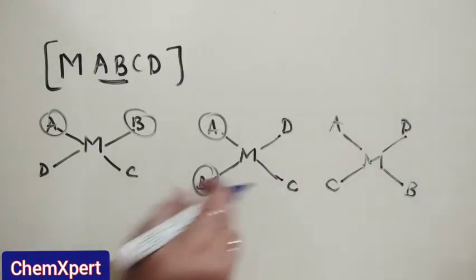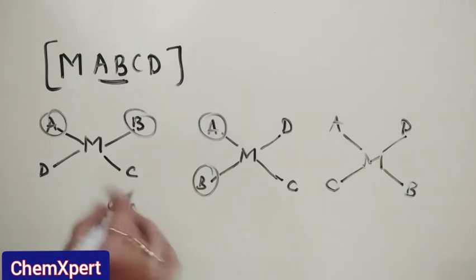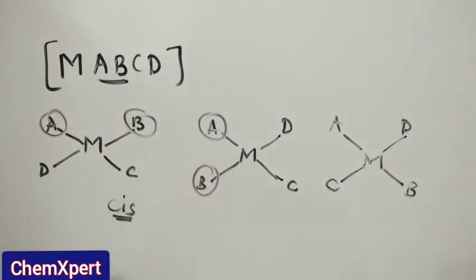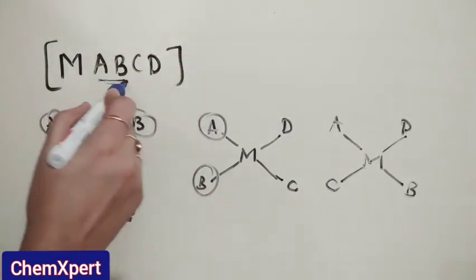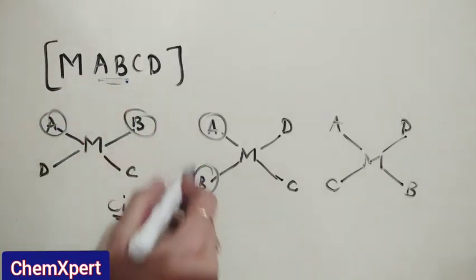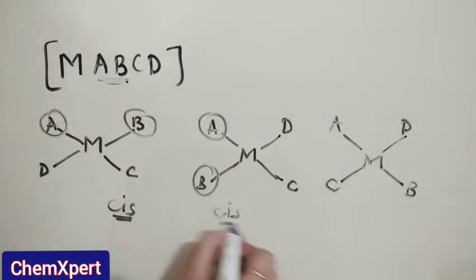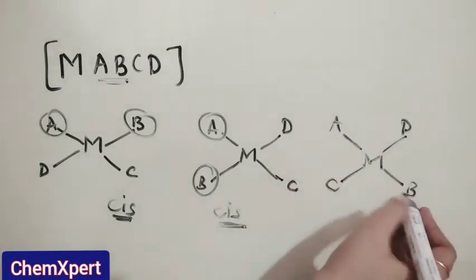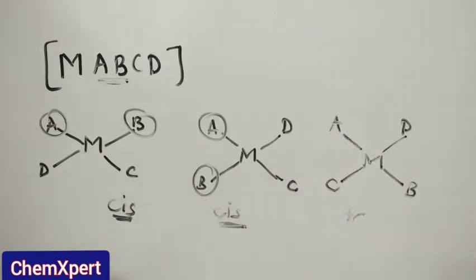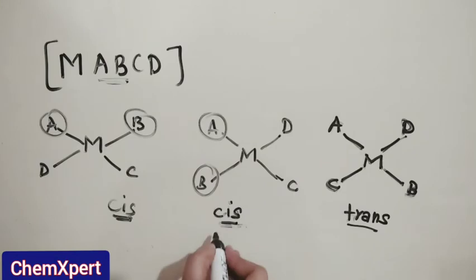So these two are the cis isomer when we fix any two ligands. It can be any. Whenever we fix two ligands, when they are at adjacent positions they are said to be cis, and when they are at trans position, it is said to be the trans isomer.